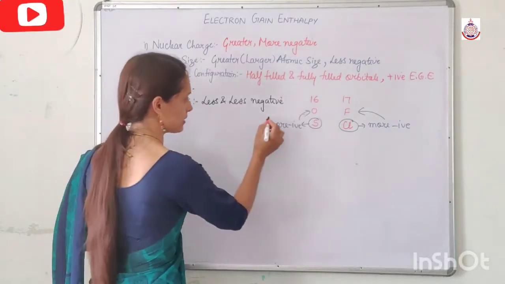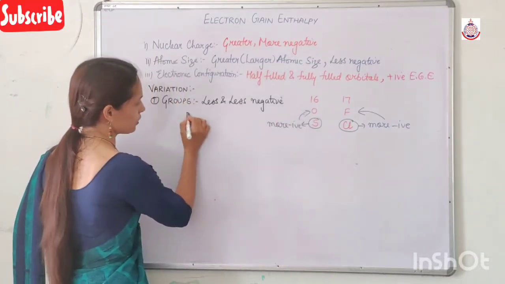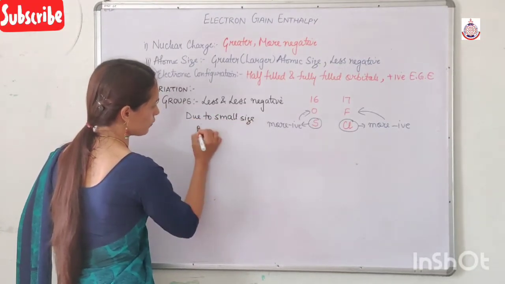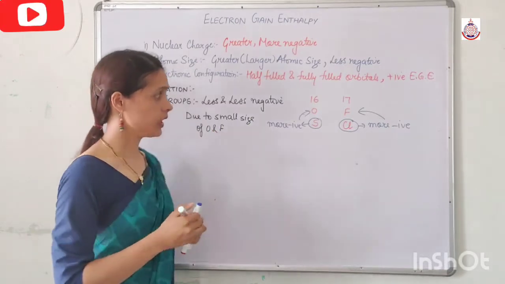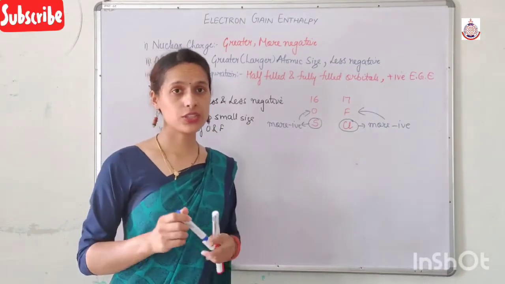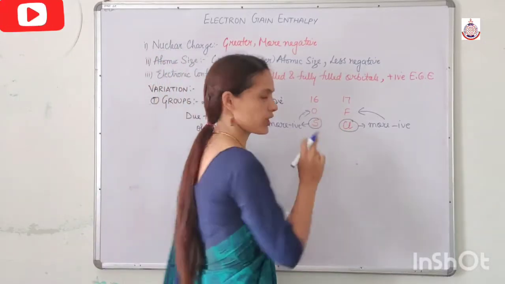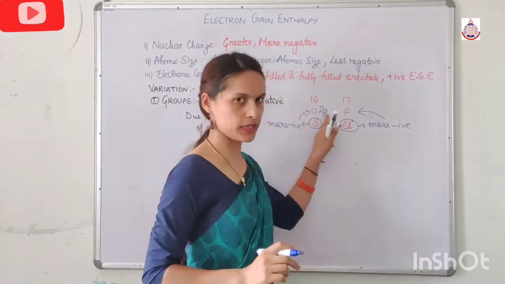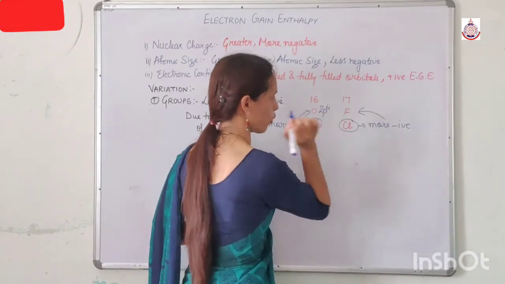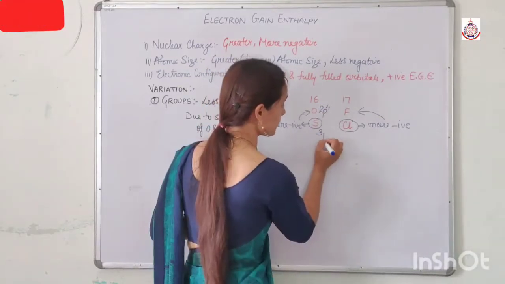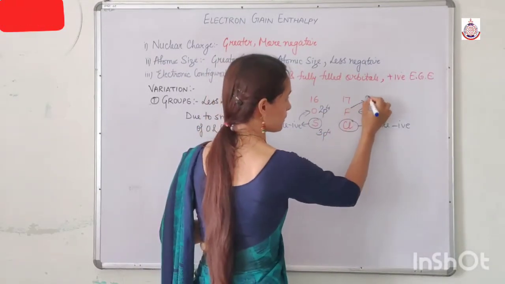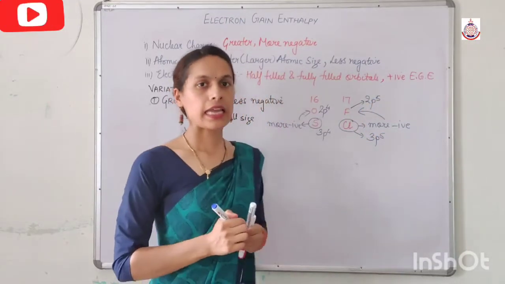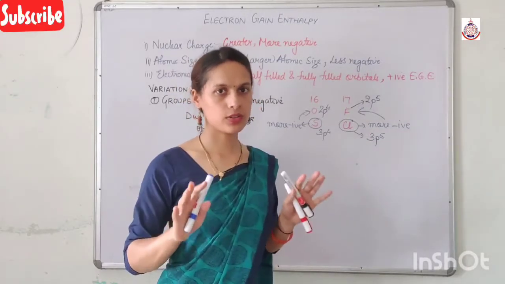The reason behind this is the small size of oxygen and fluorine. If we see the configuration of oxygen, the last subshell of oxygen is 2p4, and here it is 3p4. Fluorine is 2p5, and here it is 3p5. This means that in the last subshell the number of electrons is the same.